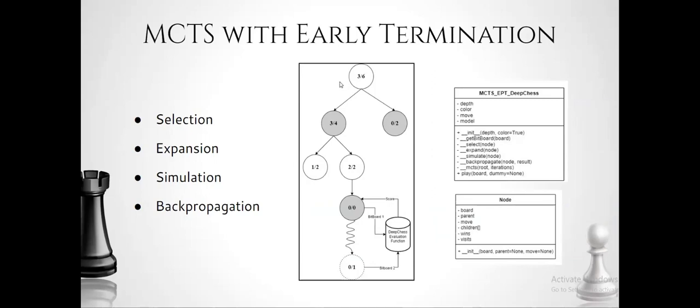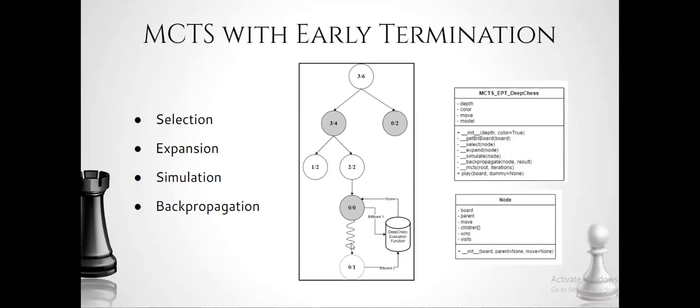Once the algorithm reaches a leaf node, which represents a state of the game that hasn't been explored yet, it expands the tree by generating all possible legal moves from that node and adding corresponding child nodes to the tree accordingly. We then move on to the simulation step, where the algorithm randomly simulates a game from the newly added child node until we get a result.